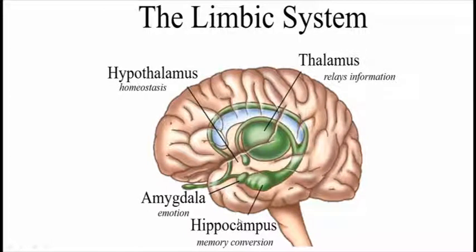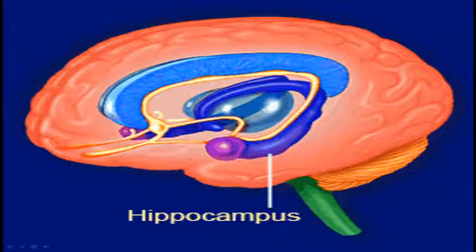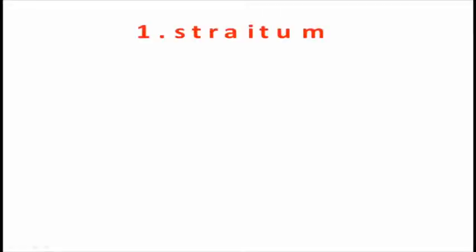So the limbic system, as I told you, contains the amygdala, the hippocampus, and the fornix. This is the hippocampus, and this is the amygdala, and this is the fornix, which make up the limbic system. The hippocampus is the structure highlighted in orange.